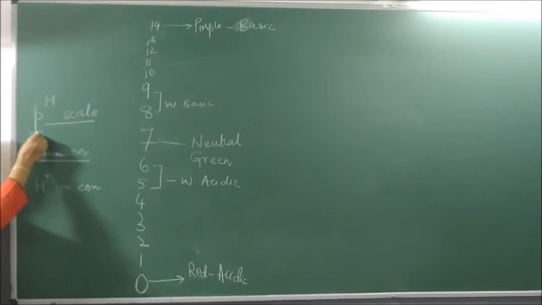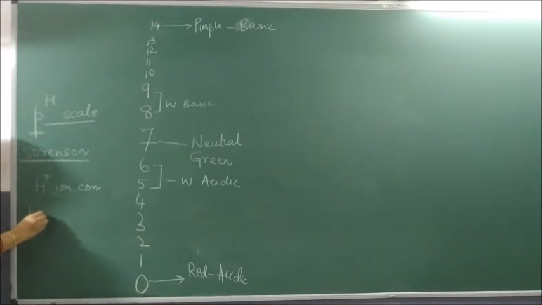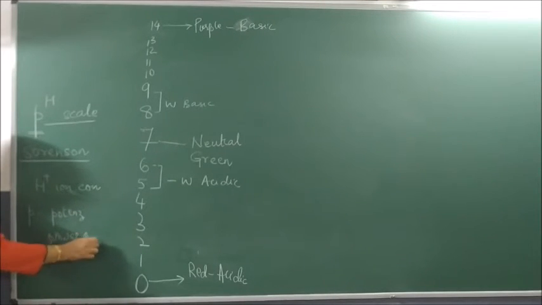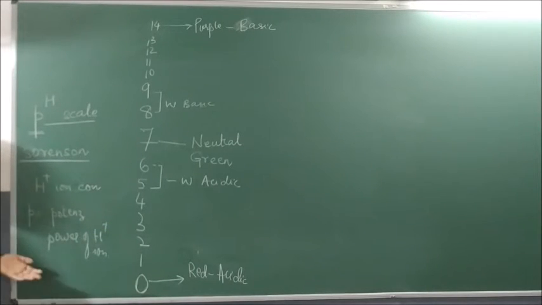Here the P stands for a German word potenz. Potenz means power. So we are studying what? Power of H plus ion concentration.